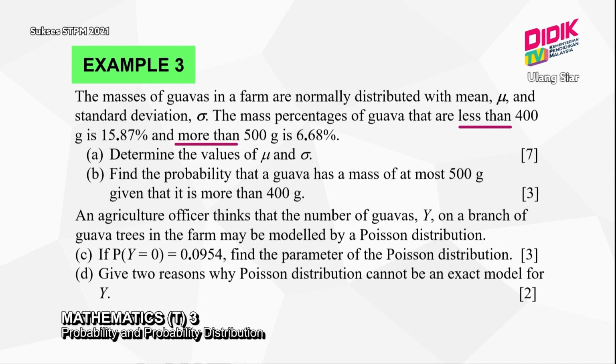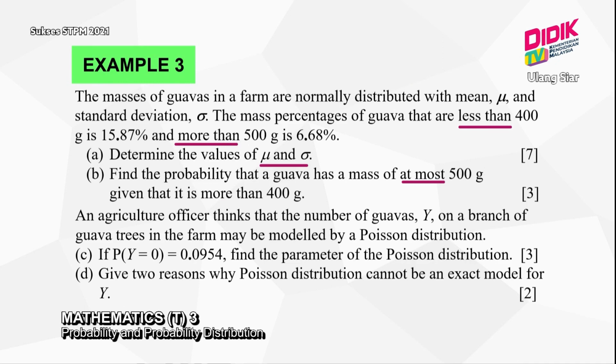Okay, so he said that the number of guava in the branch of the tree may be modeled by a Poisson distribution. He gives that P(Y=0) is equal to this one. Find the parameter of the Poisson distribution. If the student doesn't know what a parameter is, they cannot answer this question. Students should be able to understand what a parameter is.